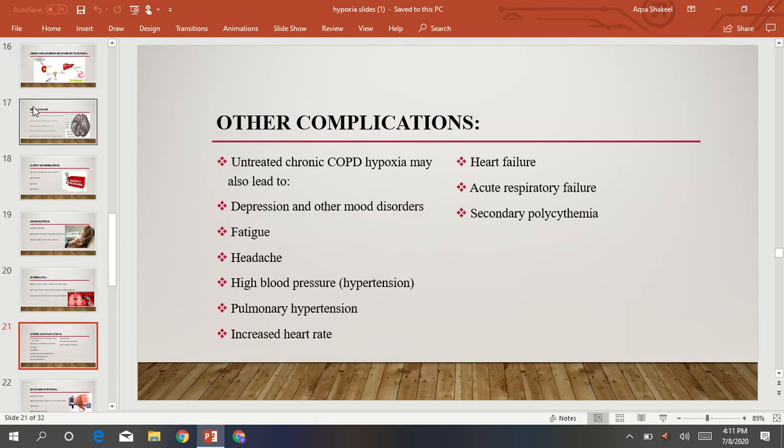Okay, so there are also some other complications due to hypoxia. Untreated chronic COPD, what is COPD? It is chronic obstructive pulmonary disease, and it may lead to other complications like depression and other mood disorders, fatigue, headache, high blood pressure, pulmonary hypertension. What is pulmonary hypertension? It is high blood pressure in the blood vessels that supply the lungs, increased heart rate, heart failure, acute respiratory failure, and secondary polycythemia.